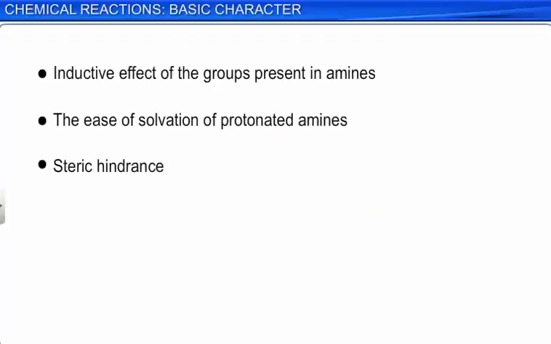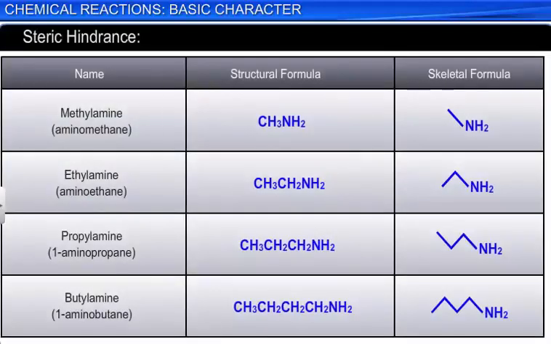Another important factor that affects the order of basicity is steric hindrance. If the size of the alkyl group is small, like the methyl group, then there is no steric hindrance to hydrogen bonding in the aqueous phase. If the size of the alkyl group is larger than the methyl group, then there is steric hindrance to hydrogen bonding in the aqueous phase.